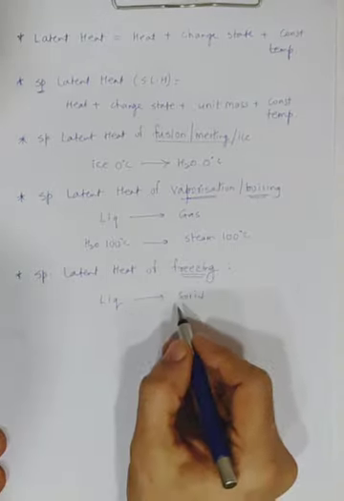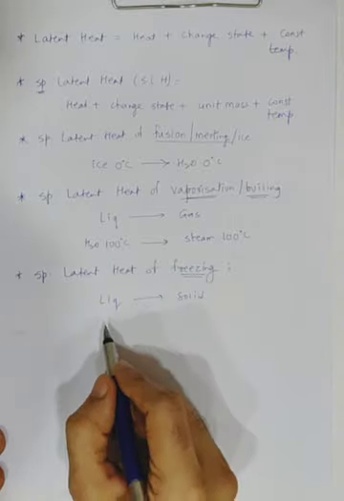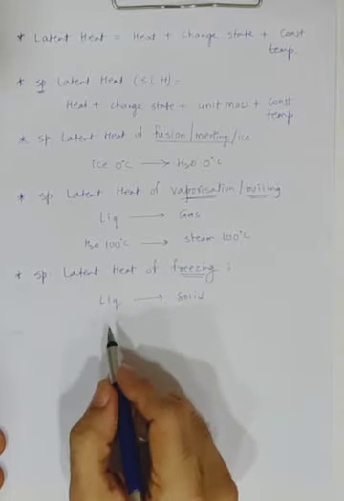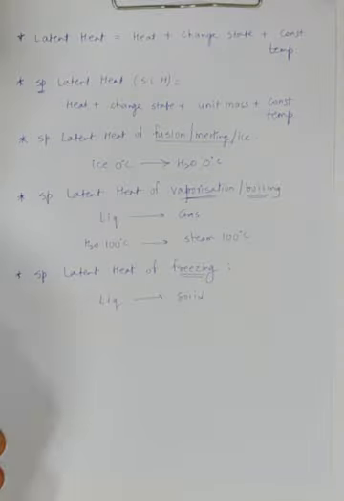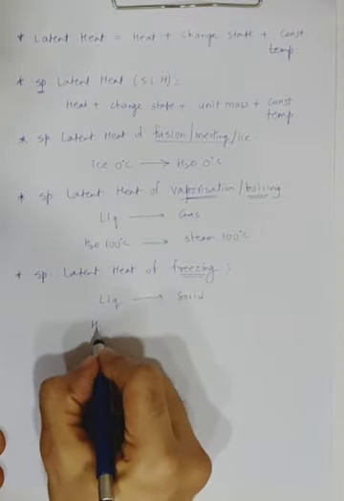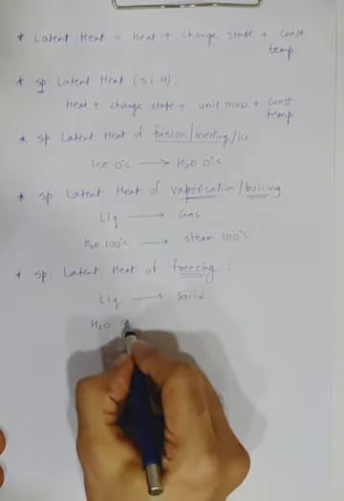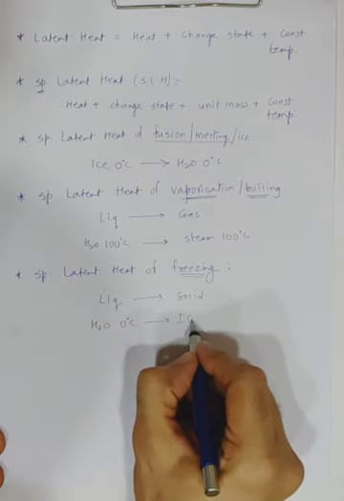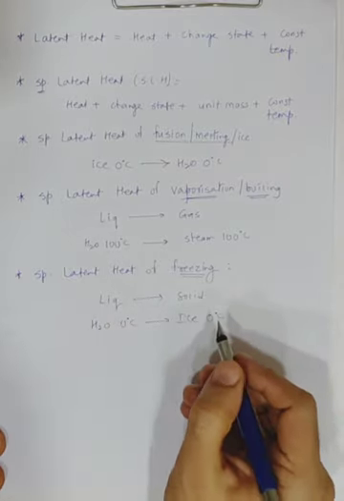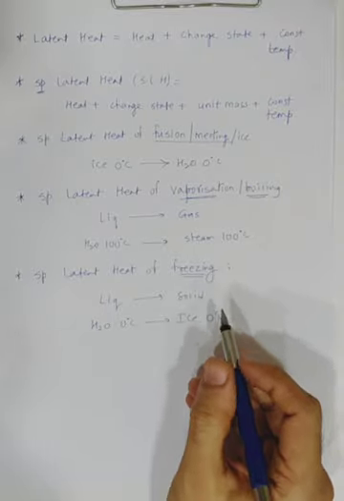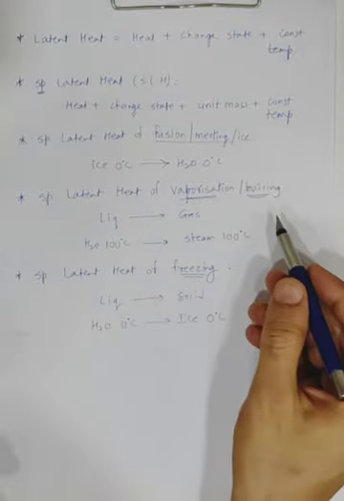But if it is ice, then it will be from water at 0 degrees to ice at 0 degrees. So it could also be water at 0 degrees into ice at 0 degrees. And in the same way, there is also specific latent heat of condensation.